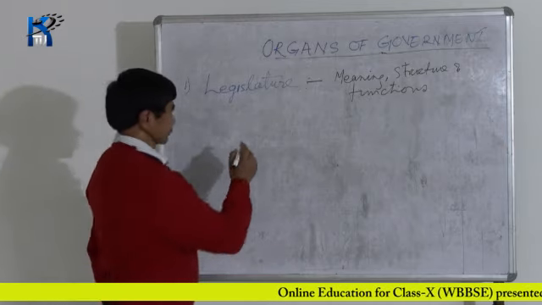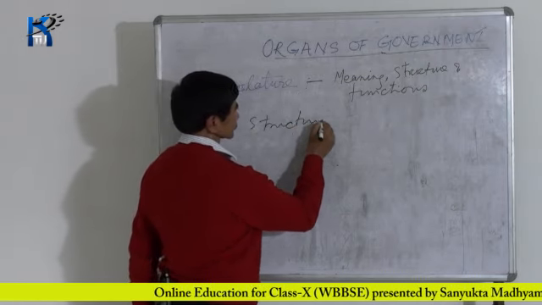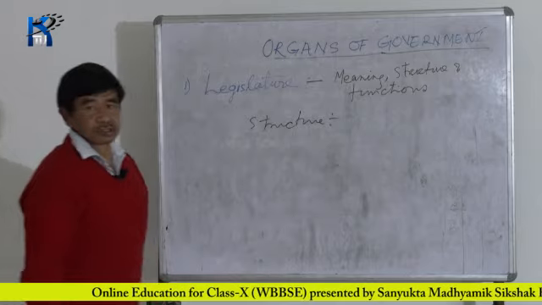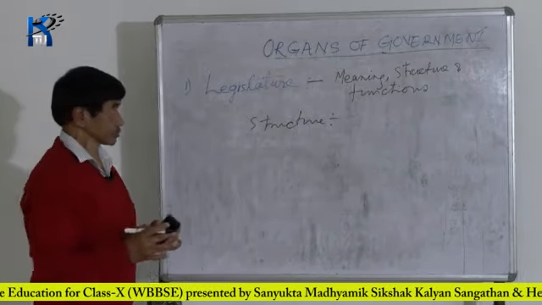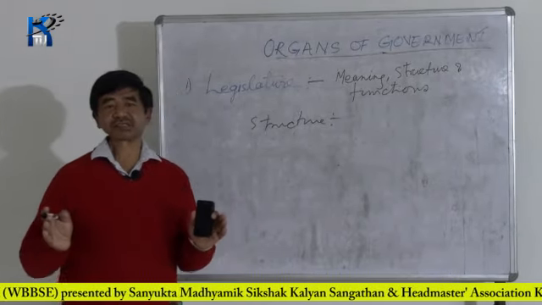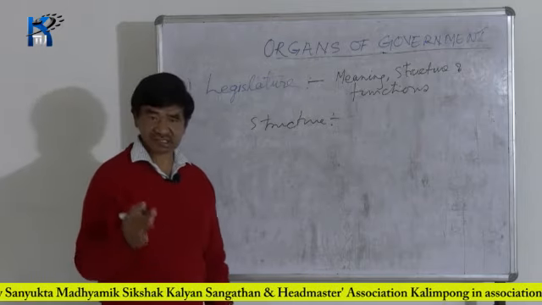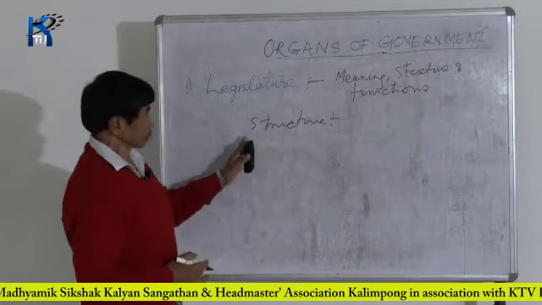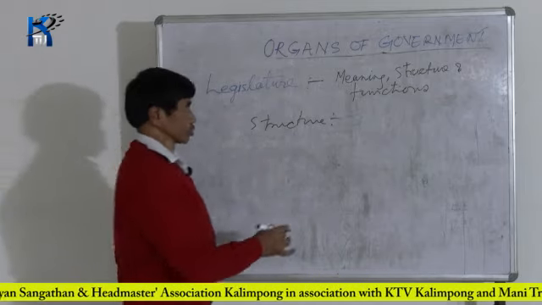Now, the structure of the legislature. In order to run the government, laws are to be passed, and in the different countries of the world, you will find different systems. Broadly, the legislature has two structures.